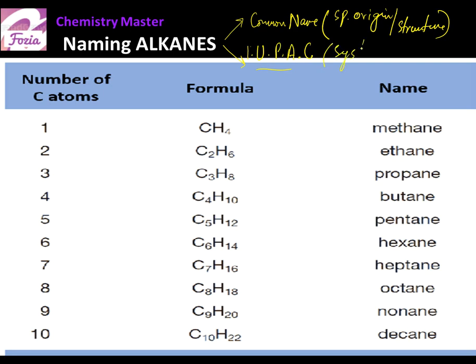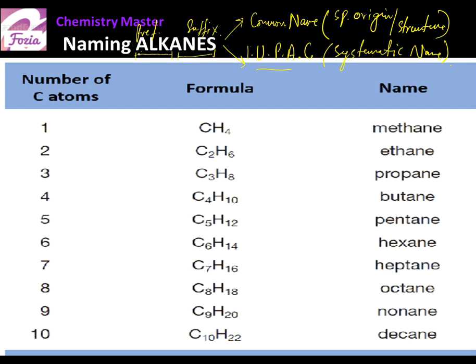Now every name of a compound will have two parts. This is something from English grammar: the first part of the name is called the prefix, and the later part of the name is called the suffix. The alk is from the carbon atom, and the ending is due to the homologous series.